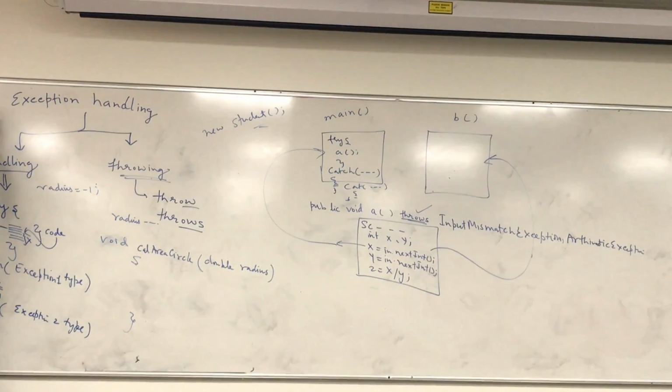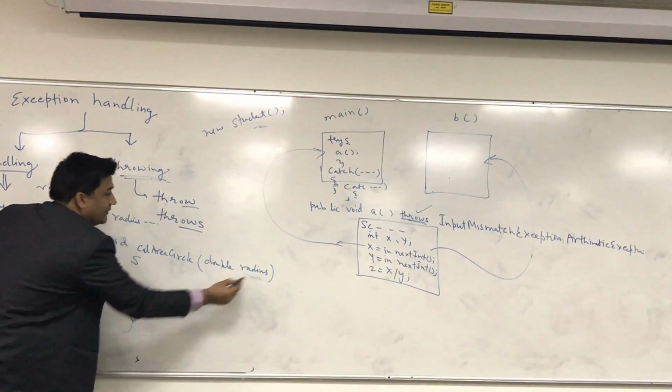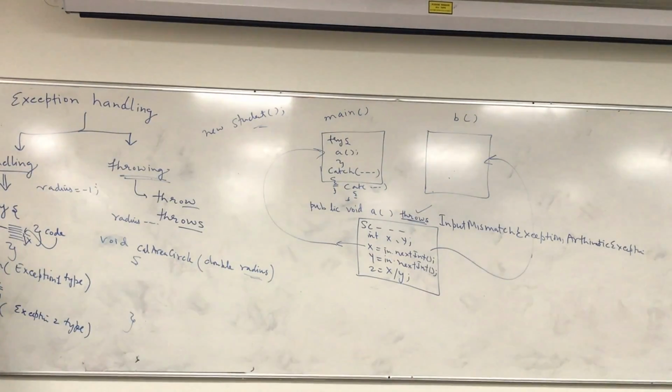If you want to draw a circle, the radius must always be positive, right? Even if you draw a point, it has a radius of 0, for example. You cannot have a negative radius. So the moment somebody enters a negative value, it is like an exception for you. It is not an exception for Java, but it is an exception for you.